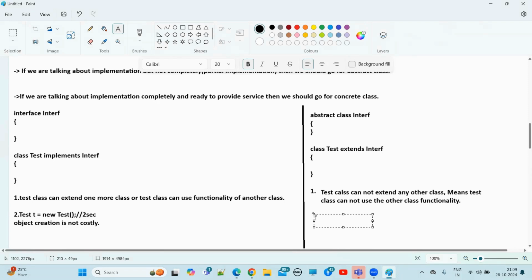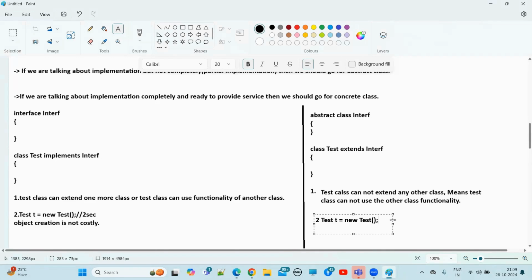Now we'll see the second point here. Now I'm creating an object for the Test class. Test t is equal to new Test. Now in Test class, do we have any constructor or not?